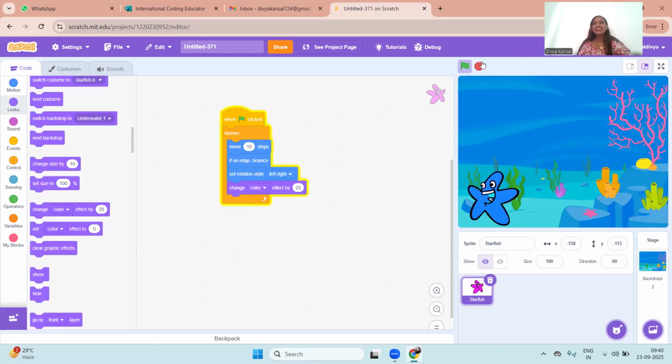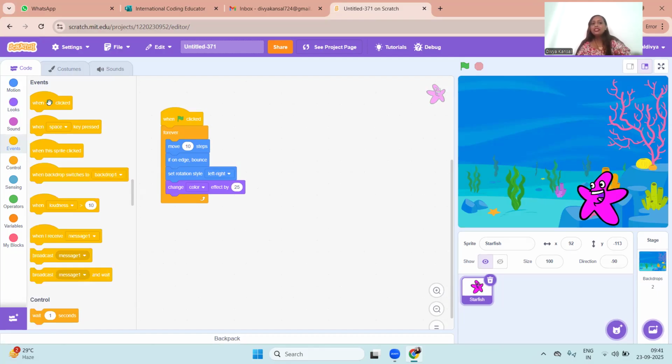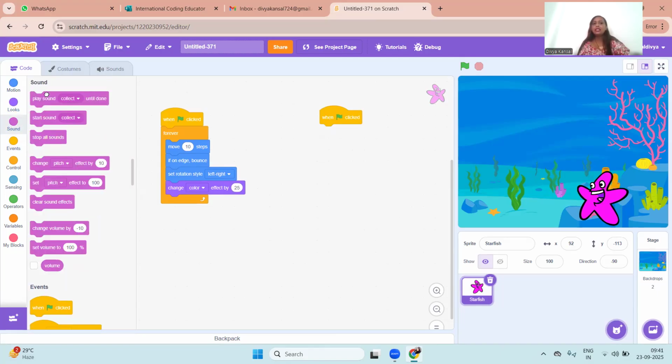That's amazing. Now I would want to hear a sound as well. There should be some ocean sound because we are making an aquarium, right? So I will go back to events and we have the when flag clicked block. I'll drag this block once again because I want to hear the sound forever. To play the sound, we will go to sounds and we have the play sound block. I'll drag this block and put it right here under the when flag clicked block.